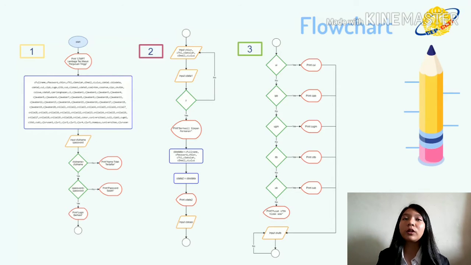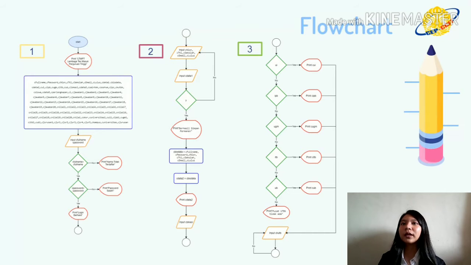Okay, after the overview of the simulation UTBK, next I will explain the flowchart in this project. First, print LTMPT, Lembaga Tes Masuk Perguruan Tinggi. Next, in this project, there are many variables. Next, input full name and password, and the process. If full name equals full name, if no, print nama tidak terdaftar, and if yes, next process again. If password equals password, if no, print password salah, if yes, print login berhasil.